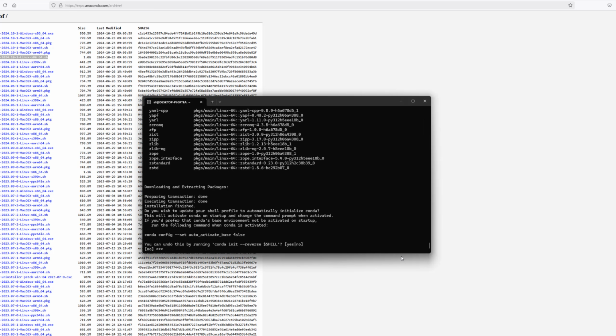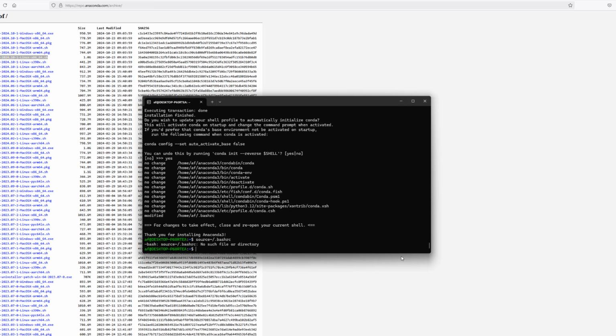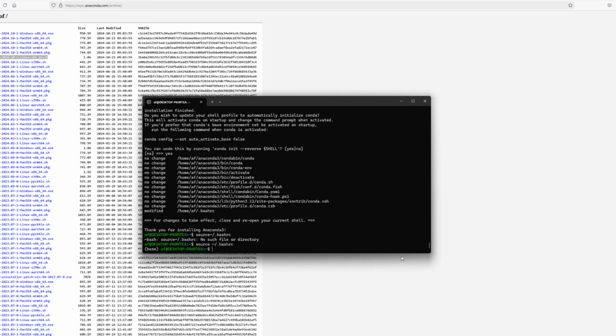installed. Yes to update the shell profile, which will activate Conda on startup as it says on the screen. So I'll click yes. We will restart the terminal with this command. This command basically reloads your .bashrc file, which contains shell configuration, environmental variables and aliases. We can now see base on the left, which is the Anaconda base environment.